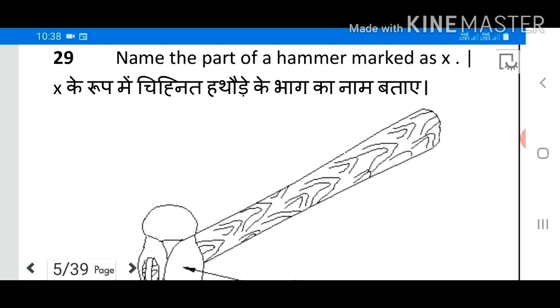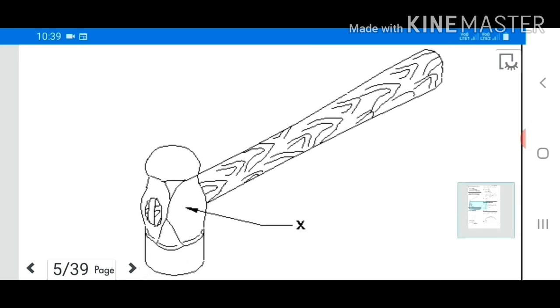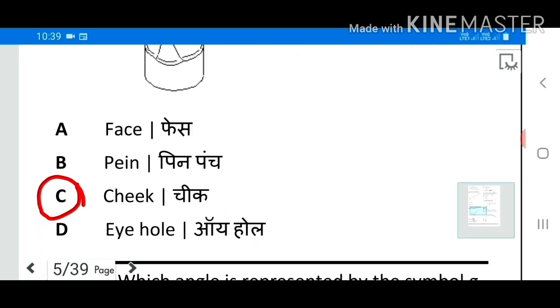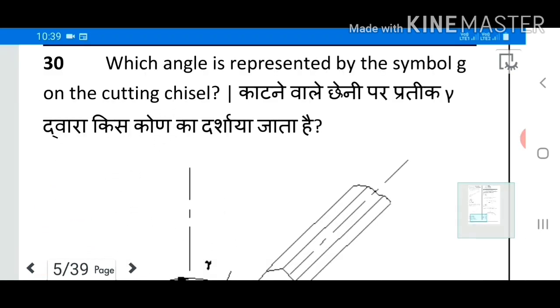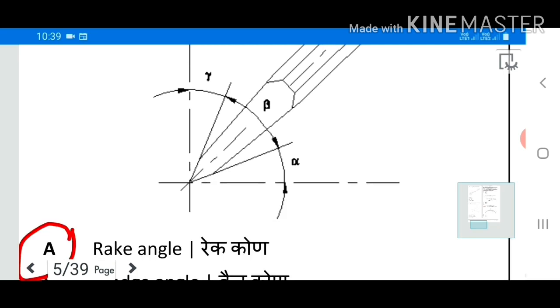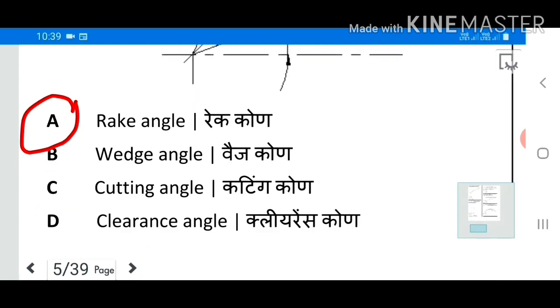Name the part of a hammer marked as X. Answer C. Cheek. 30. Which angle is represented by the symbol G on the cutting chisel? Answer A. Rake angle.